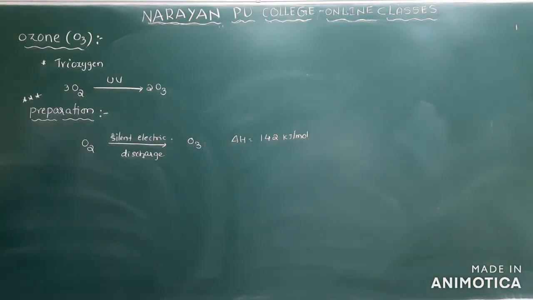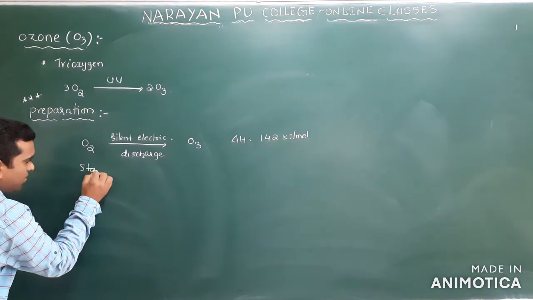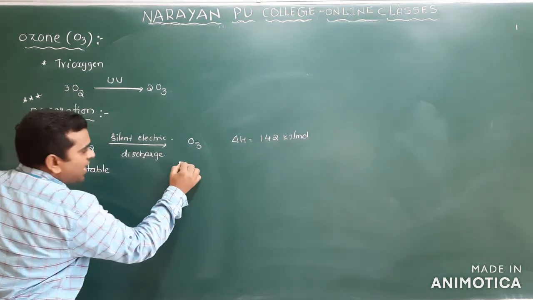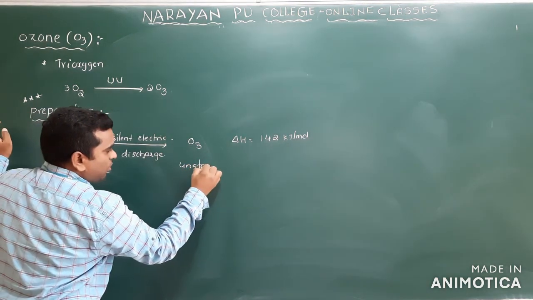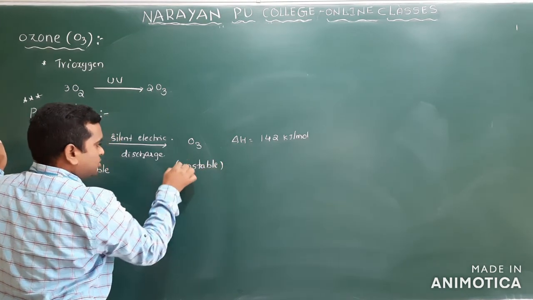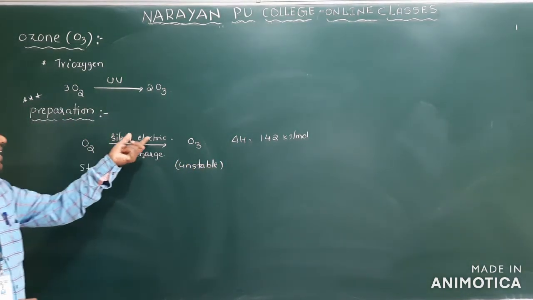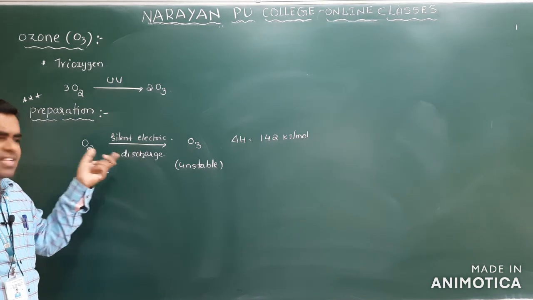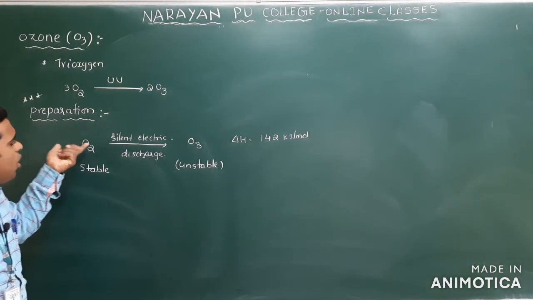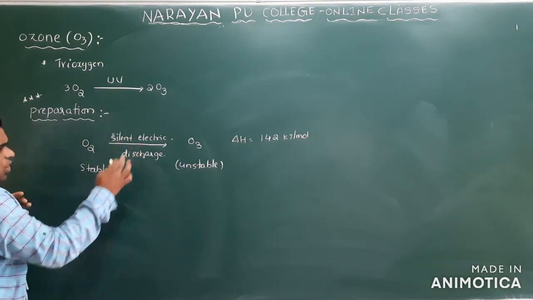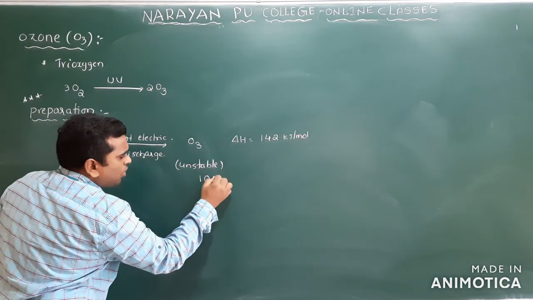Why? Because oxygen is stable and ozone is unstable, so we supply only a small amount of heat energy. So almost 10% ozone is formed.